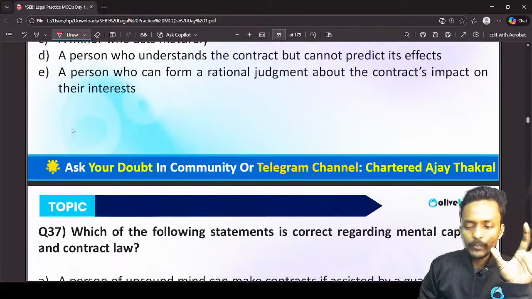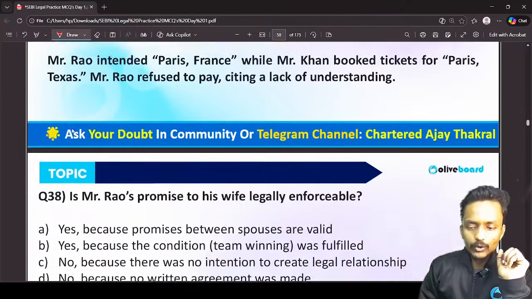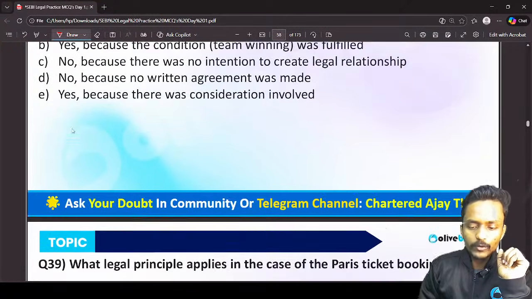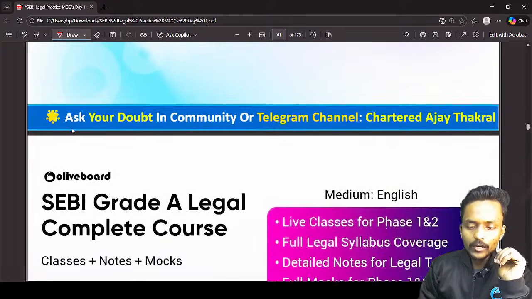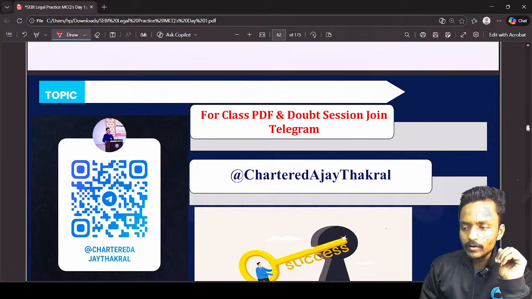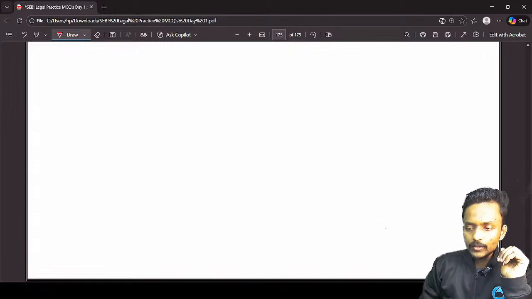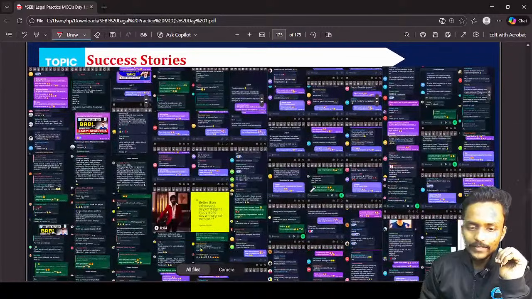So now we have completed the Partnership Act. Okay guys, today what have we completed? Today we have completed the majority of the questions of the Partnership Act. Now the remaining questions deal with general contract, and those general contract questions we are going to cover from the next session.